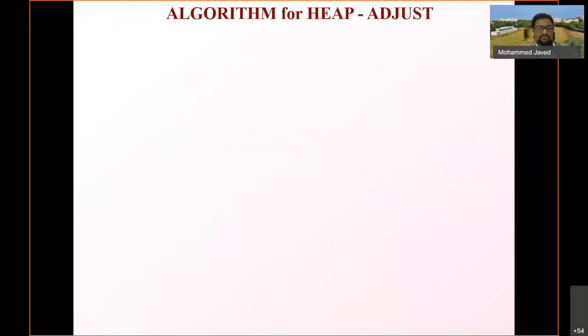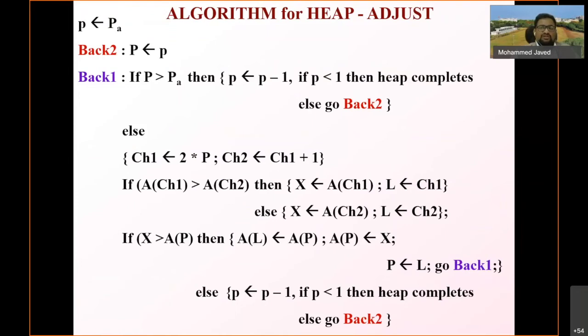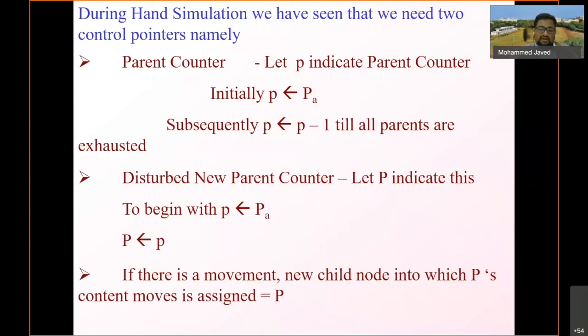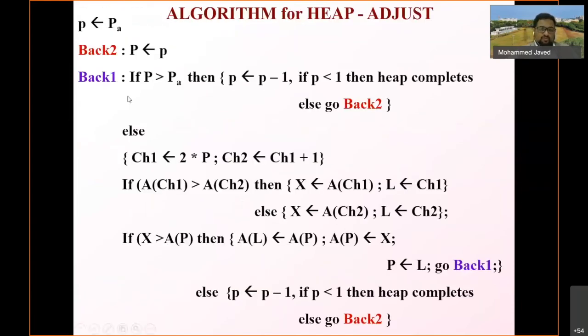So now the algorithm for the heap adjust is like this. Initially, small p is initialized to the youngest parent. Capital P represents the disturbed new parent counter, which is set to small p.